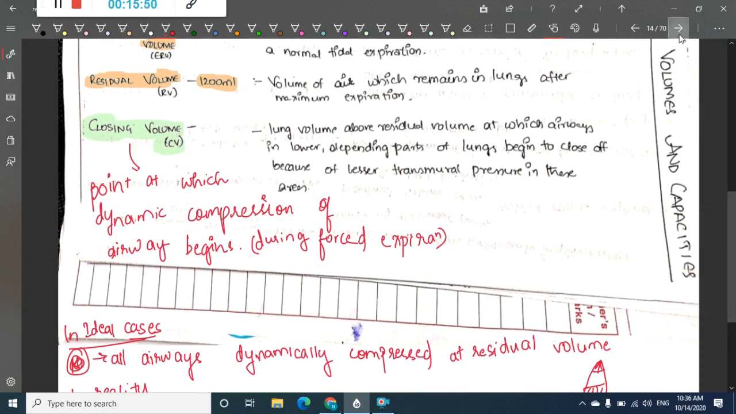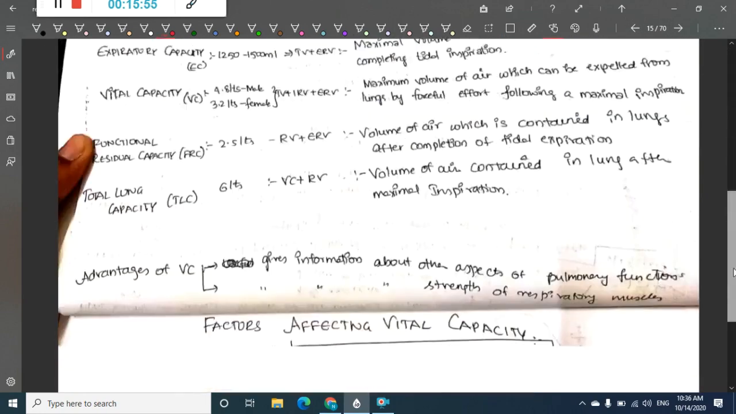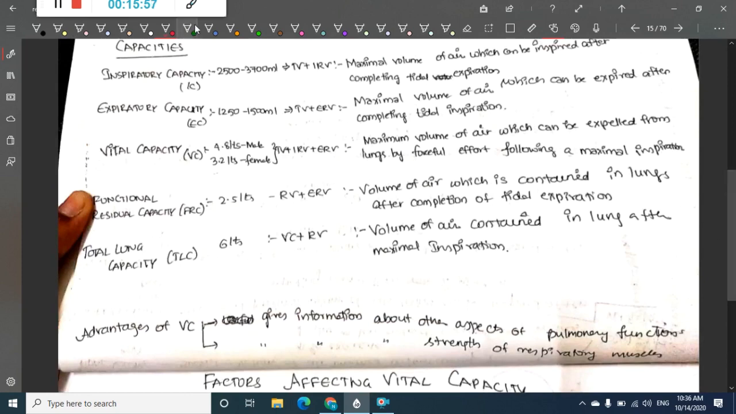Then this is about closing volume. So these are the volumes of the lung. Now we will see the capacities of the lung. If you see the capacities of the lung, the first capacity is inspiratory capacity. So what is this inspiratory capacity?